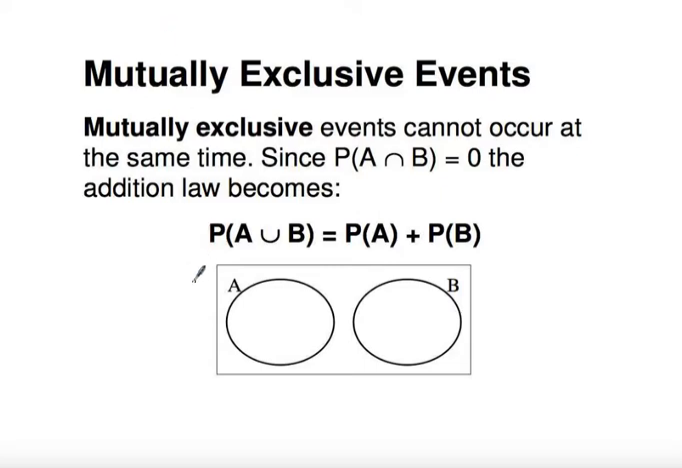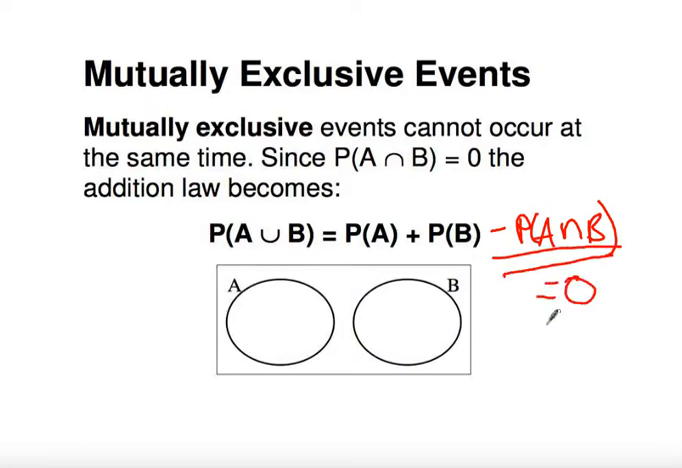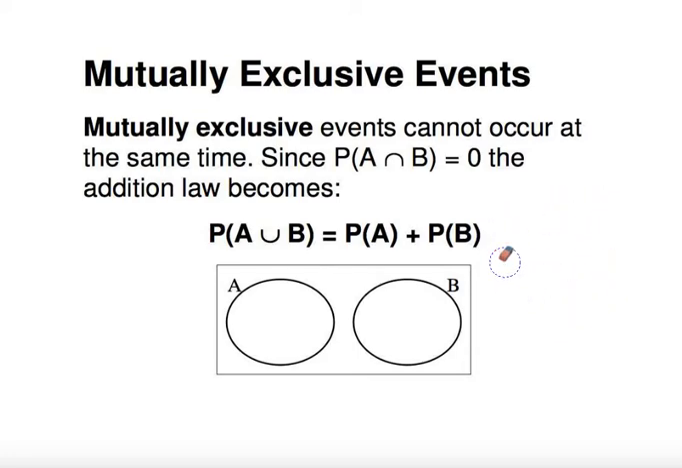Now, if you can only have one or the other, that means there's no intersection, there's no overlap, there's no time that both A and B, or heads and tails, can occur. And so that means the addition law goes from probability of A union B equals probability of A plus probability of B minus probability of A intersect B. This bit I've just underlined here is equal to 0 since there is no intersection, and so we get left with this version of the addition formula. It's worth noting at this point, if you use this version of the addition formula at any other time than with mutually exclusive events, you're going to get it wrong.